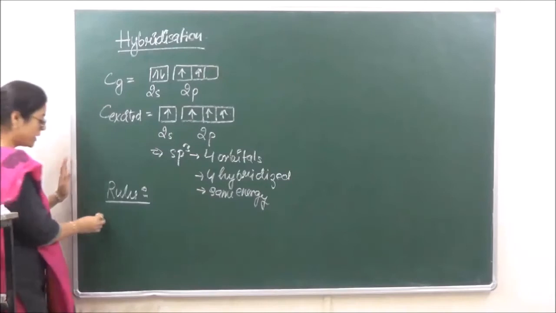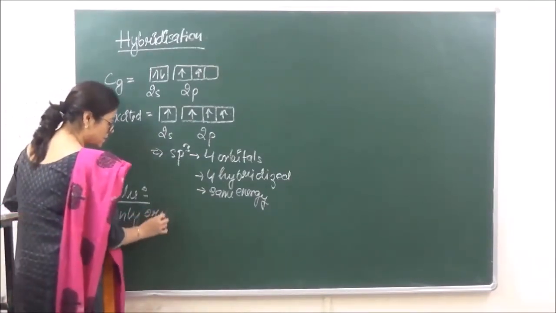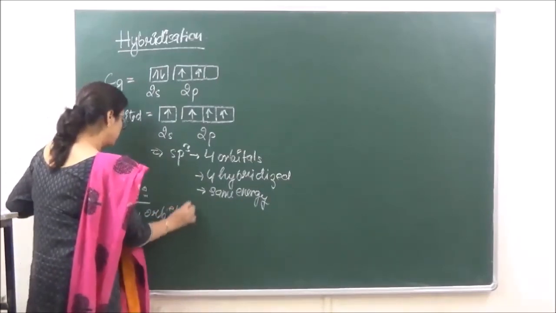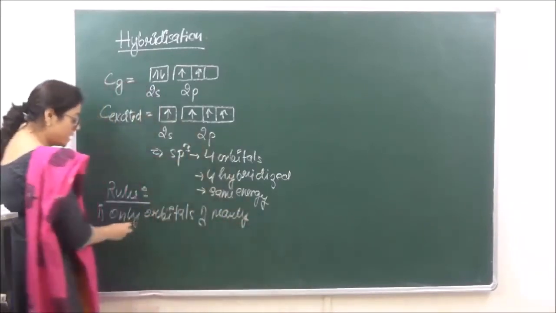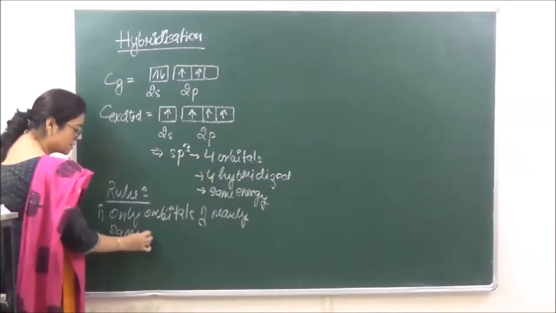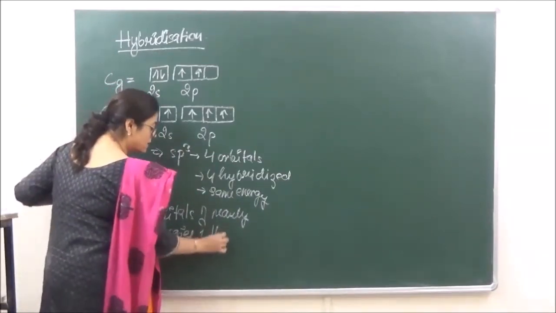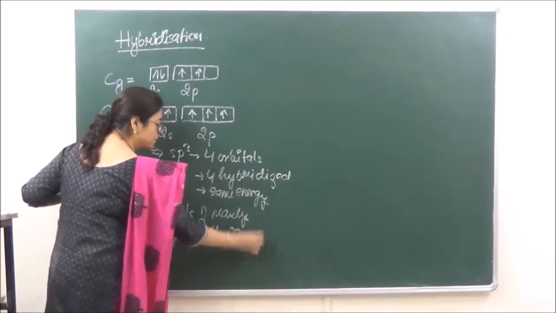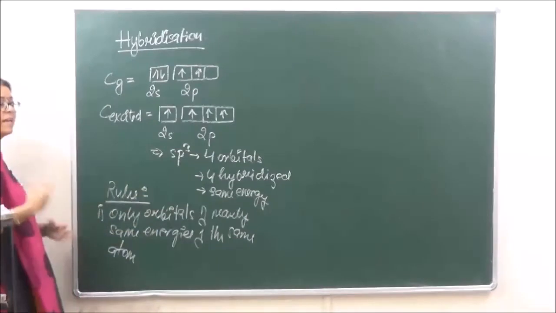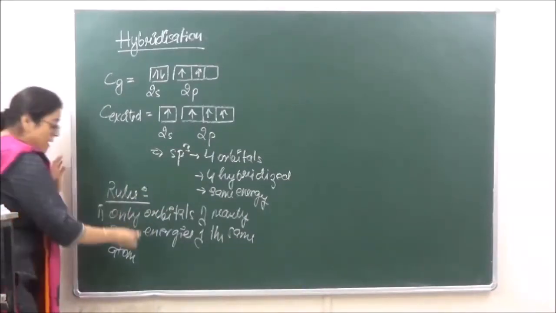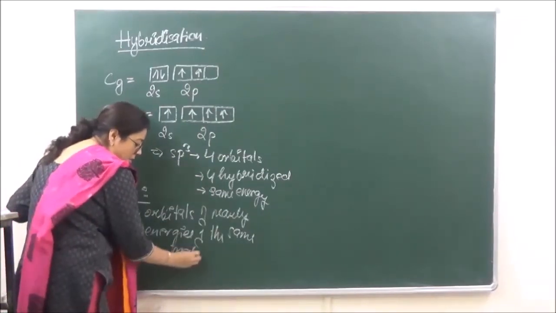The first rule is that only orbitals of nearly same energies of the same atom ठीक है, this is very important, of the same atom can make hybrid orbitals.